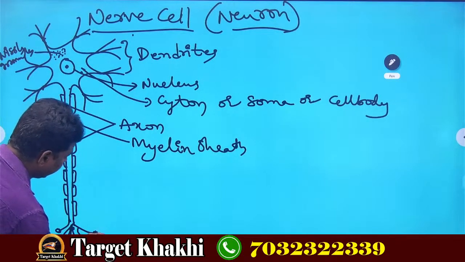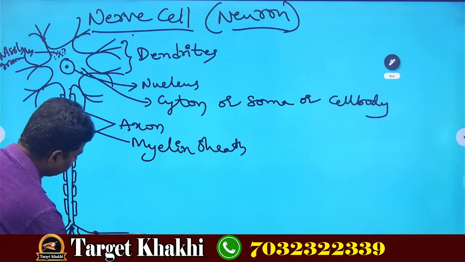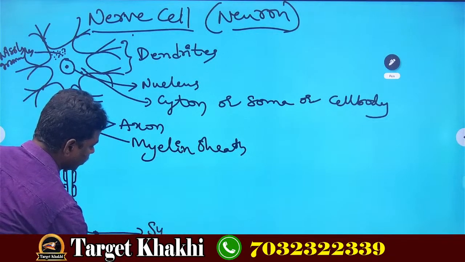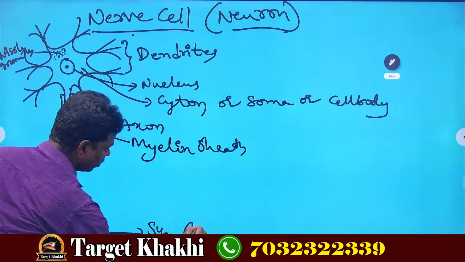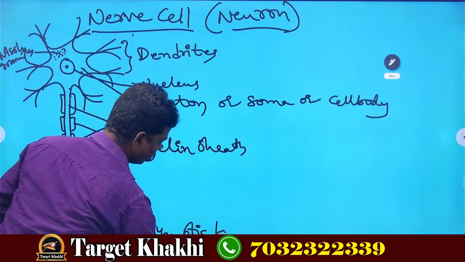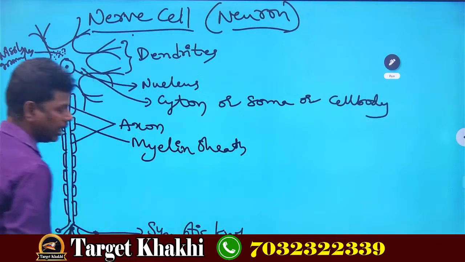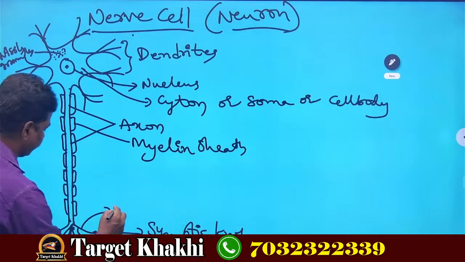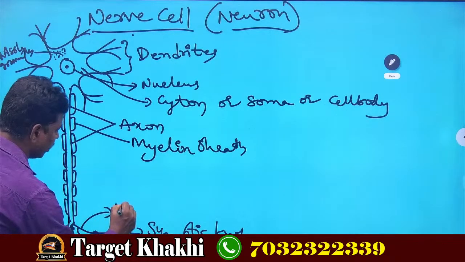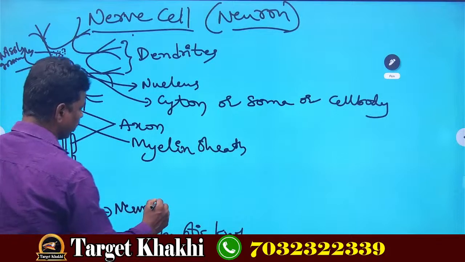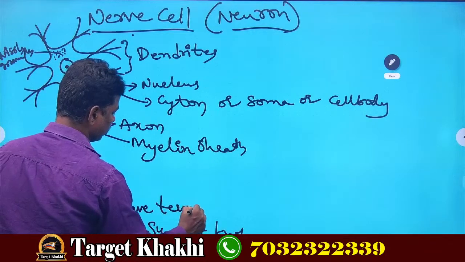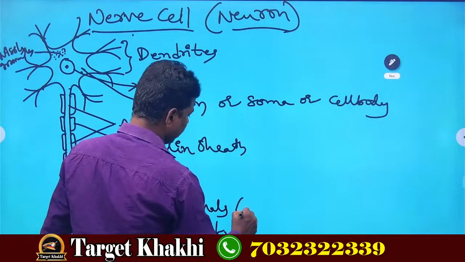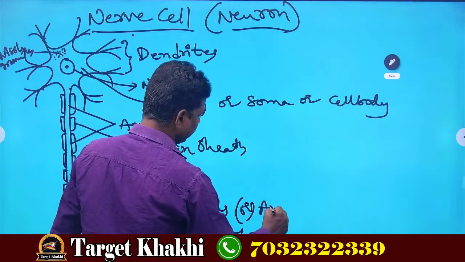Next, at the end of the nerve cell, these are called synaptic knobs. They are also called nerve terminals or axon terminals.